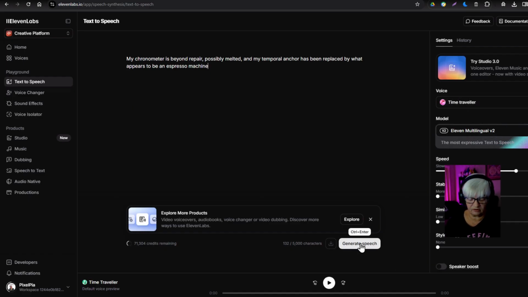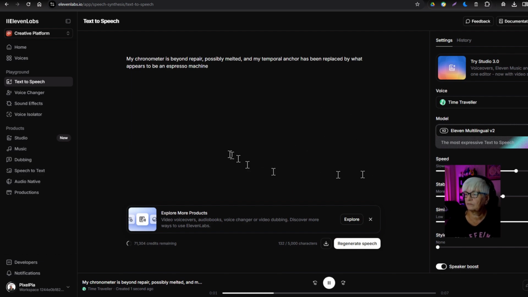And generate speech. My chronometer is beyond repair, possibly melted, and my temporal anchor has been replaced by what appears to be an espresso machine.